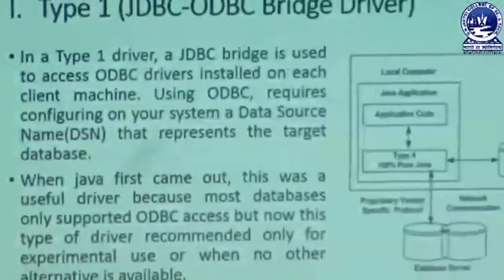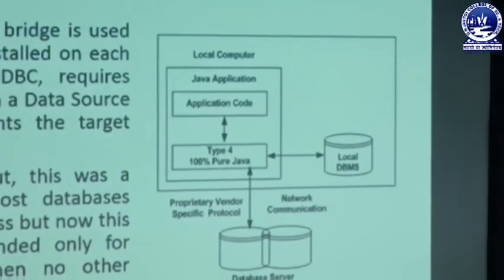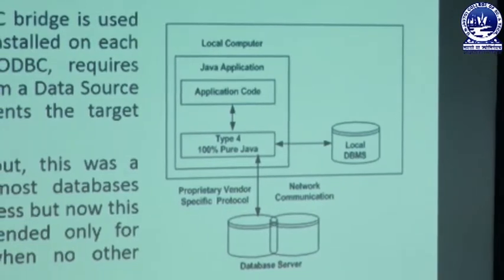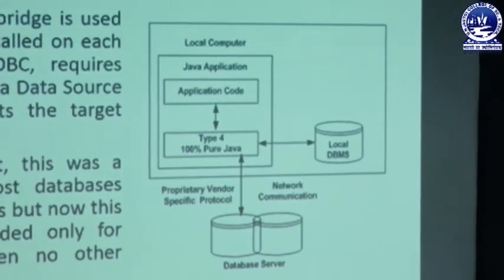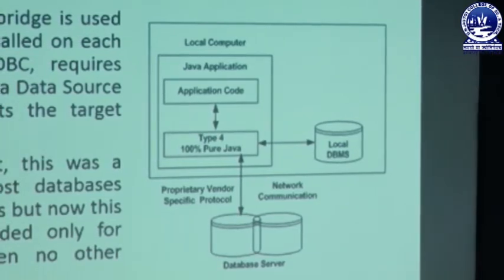In that connection, it is platform dependent, which makes it a very complicated way of connection between your client side and your server side. That's why it is a complicated way of communication. In our architecture, we can visualize it. We have a local computer linked with a Java application, and that Java application takes the help of application code. Through that code, we can easily link with type 1 drivers, and those drivers provide a platform.